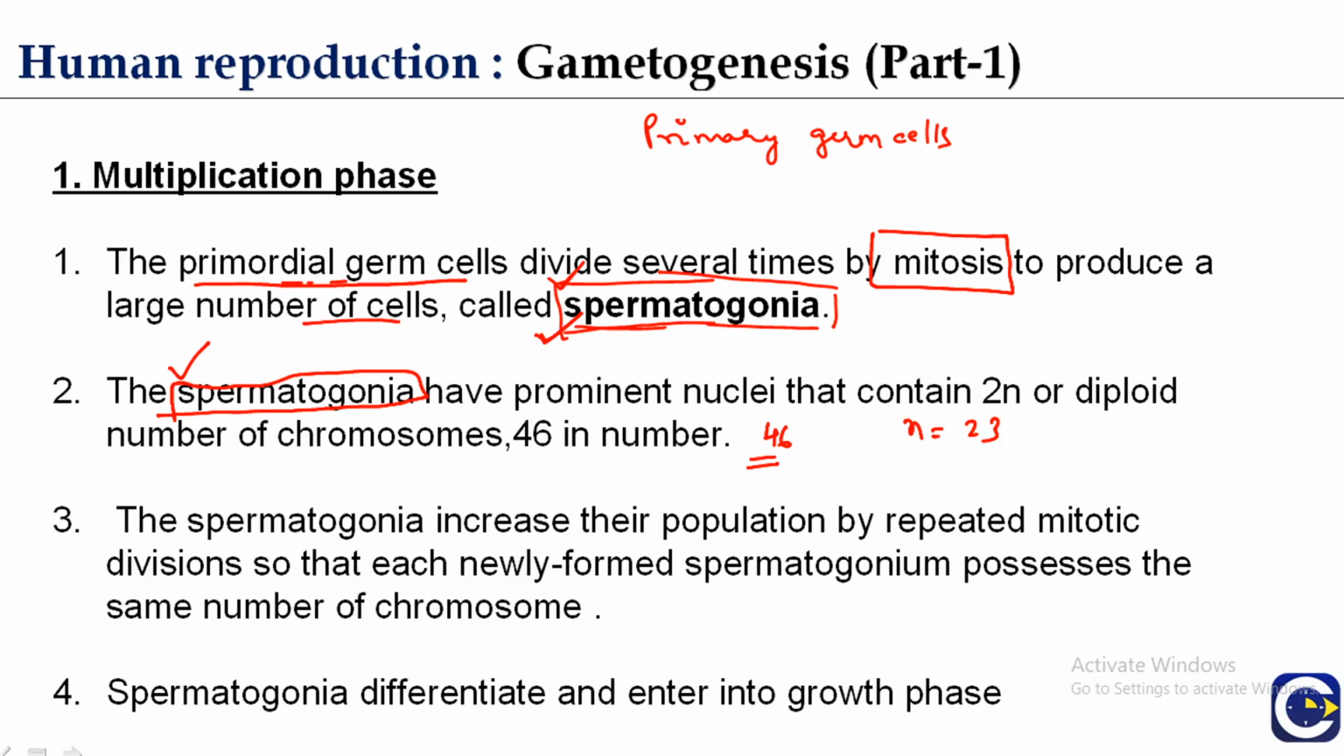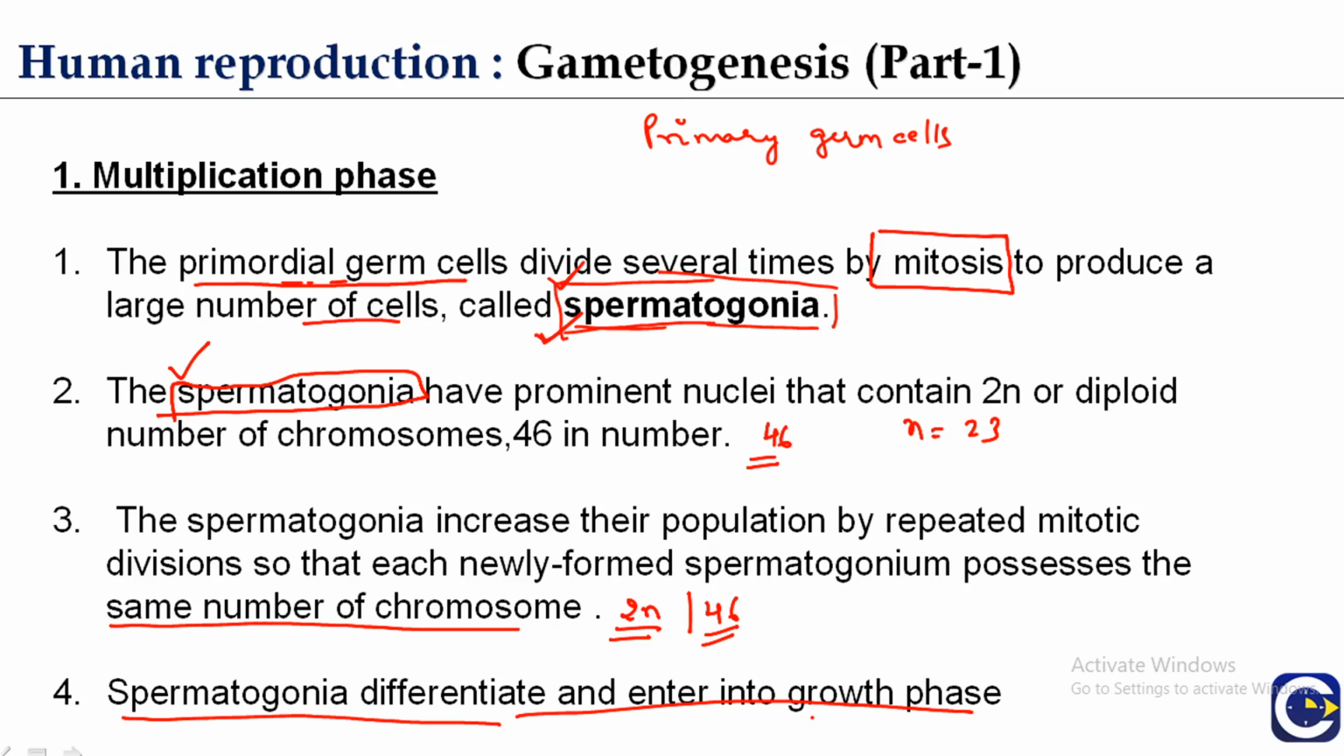Now these spermatogonia, which are formed by the mitosis of primordial germ cells, increase their population by repeated mitotic division. So during the multiplication process, there is repeated mitotic division, so that each newly formed spermatogonium possesses the same number of chromosomes. The number of chromosomes remains the same, that is the diploid or 2n number, which is equal to 46 in humans. Spermatogonia further differentiate and enter into the growth phase. This multiplication phase is followed by the growth phase.